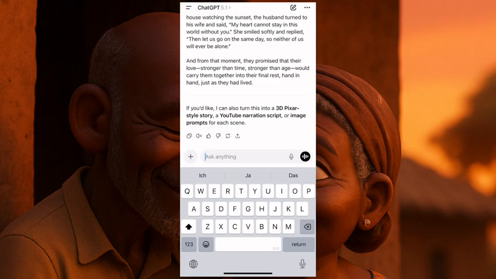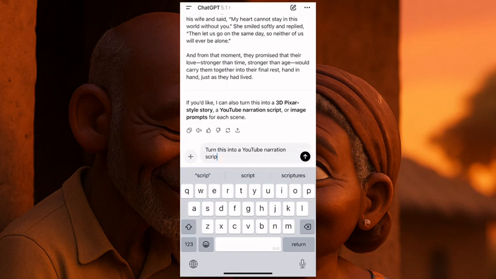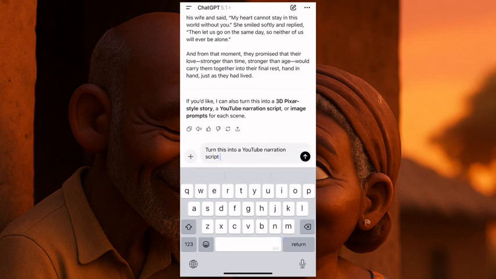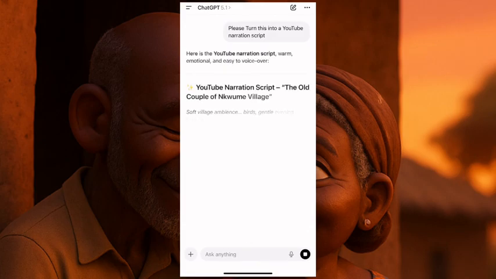Now you can tell them now, turn this into a YouTube narration script. Okay, so which means this was just a story, but ChatGPT will always tell you what you want and always read along the line. Always read is very important. Okay, now I said please, let me add please turn this into a YouTube narration story. So they'll give us this now. There, let's wait for it.